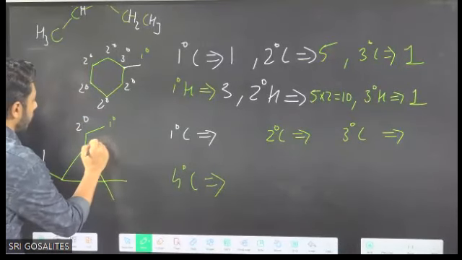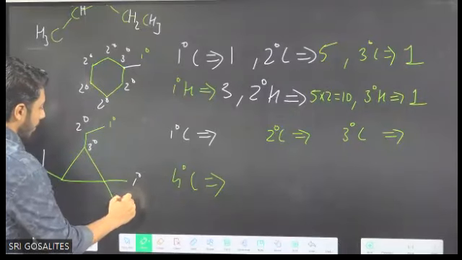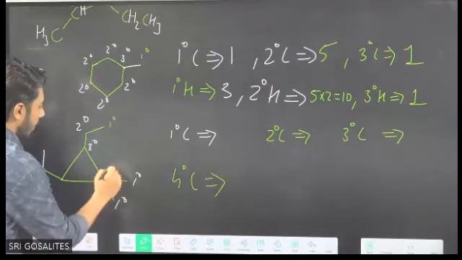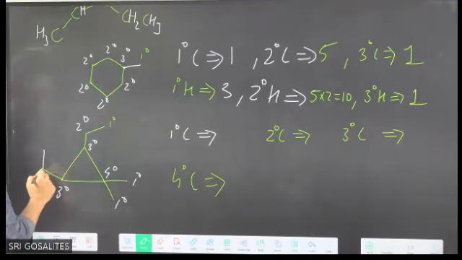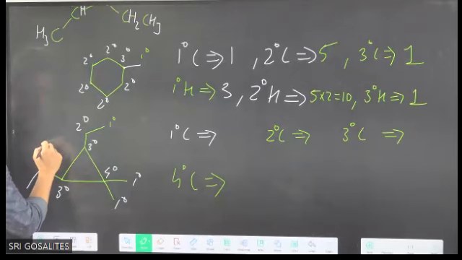This carbon is bonded to 3 others, tertiary. This is also primary. It is bonded to 4 other carbons, quaternary. It is bonded to 3 other carbons, tertiary. It is bonded to 3 others, tertiary. It is primary.